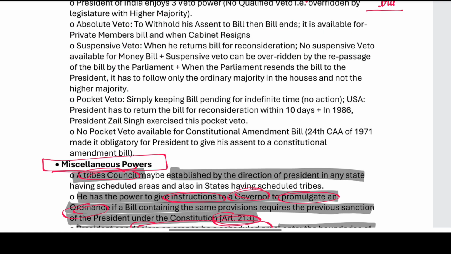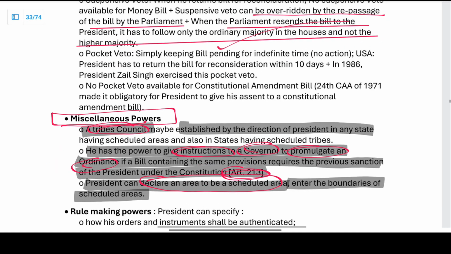Suspensive veto can be overridden by the repassage of the bill in the parliament. When the parliament resends the bill to the president, it has to follow only the ordinary majority in the houses and not a higher majority. Again, they have to go for voting.